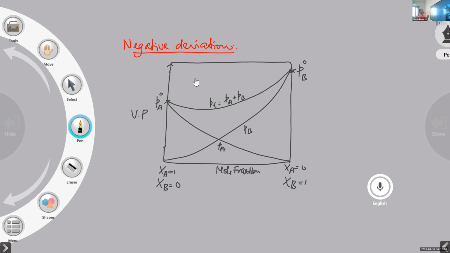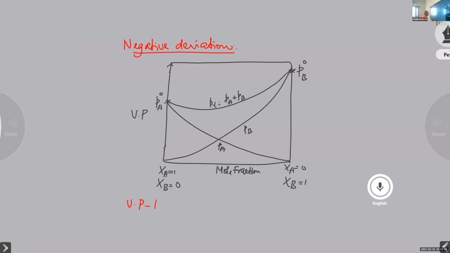So what is the nature of the vapor pressure mole fraction curve for negative deviation? Bending downwards. You're right. Below this, the vapor pressure, mole fraction curves are bending downward. That is a negative deviation.